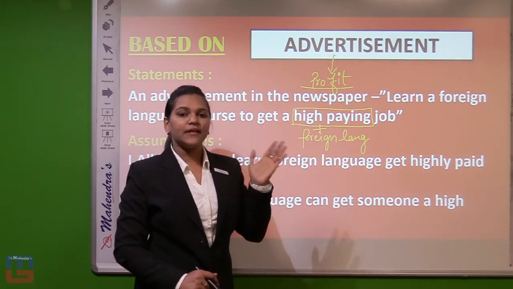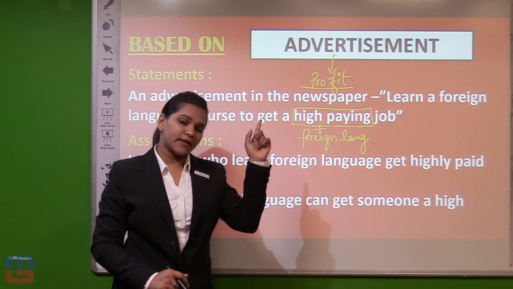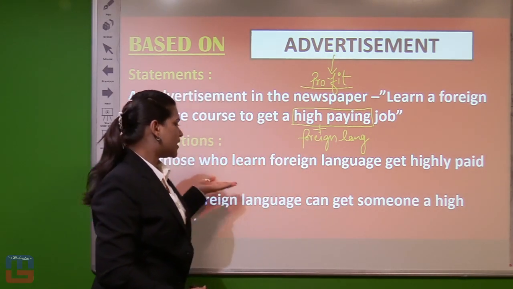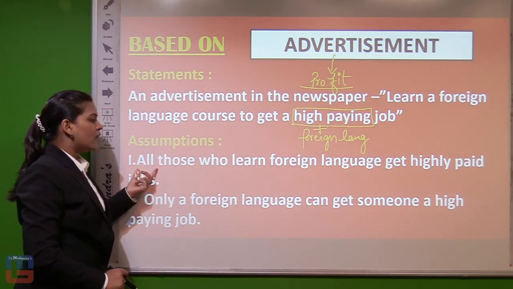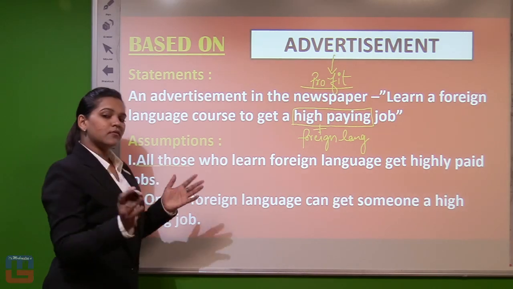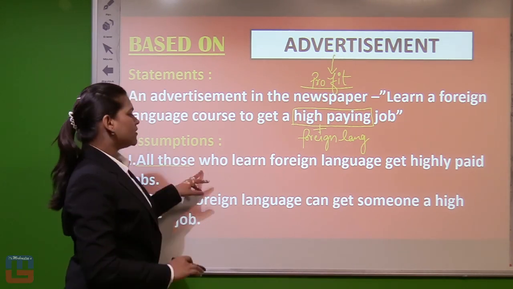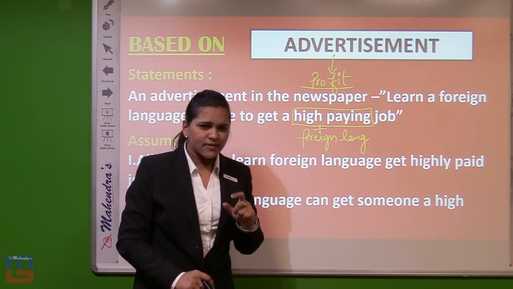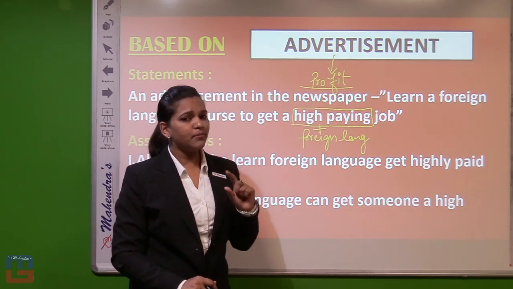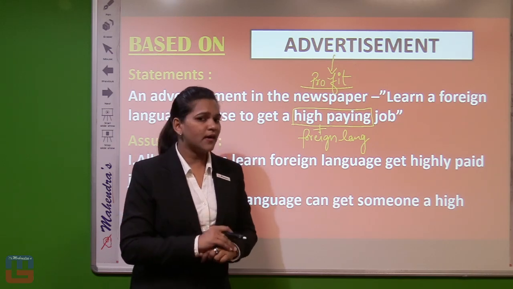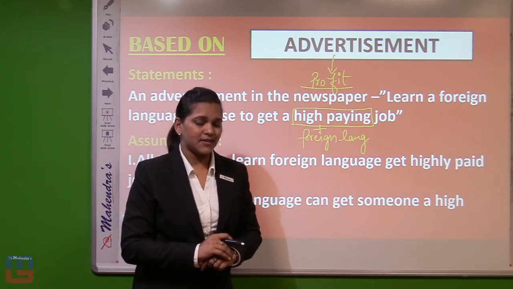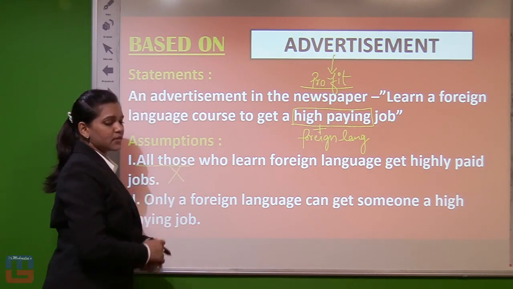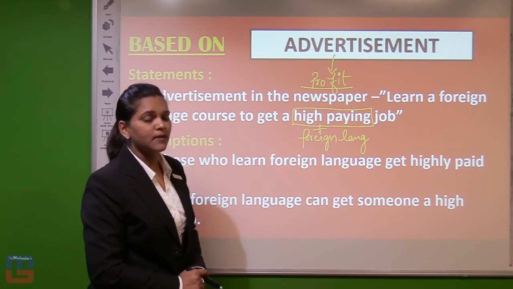Now why is this line being said? This is the first slide I told you about, what and why it is being said. So you need to think. Now come to the assumption. What is the first assumption? All those, here the word all means including all communities, all people. All those who learn foreign language get a highly paid job. Can we say that all people who learn a foreign language can get a high paid job? No, we can't say. This statement doesn't reflect this assumption. That means it is not implicit.